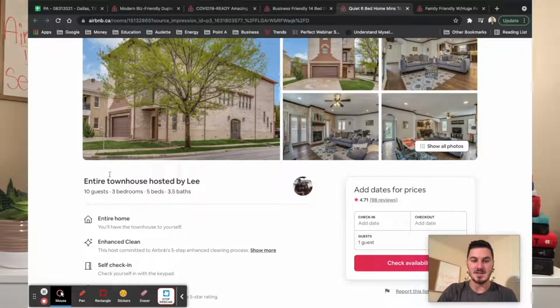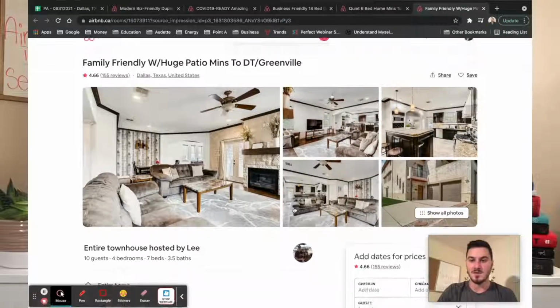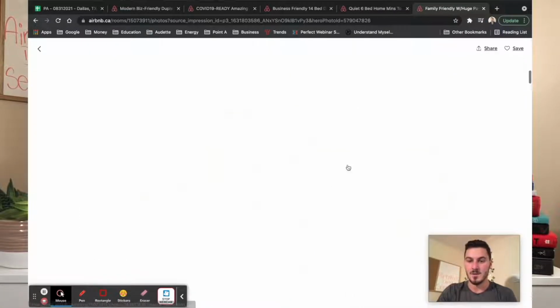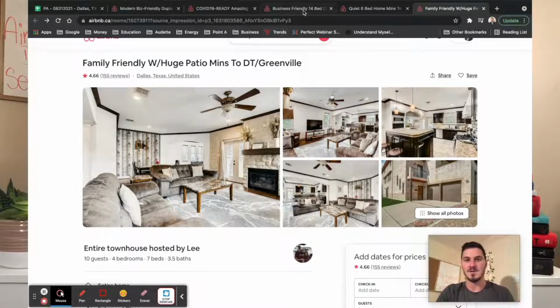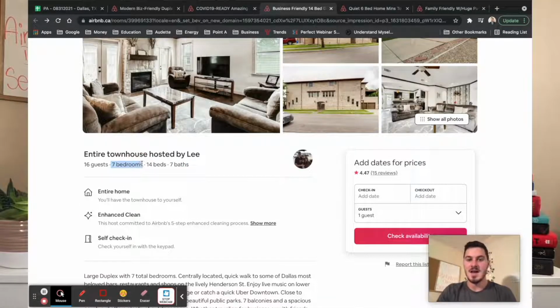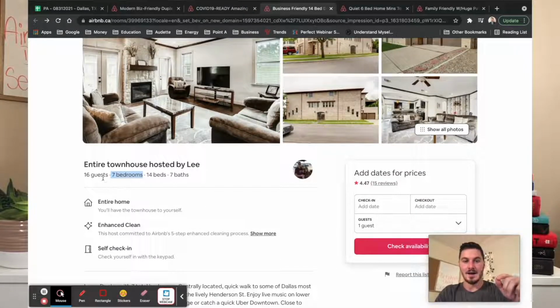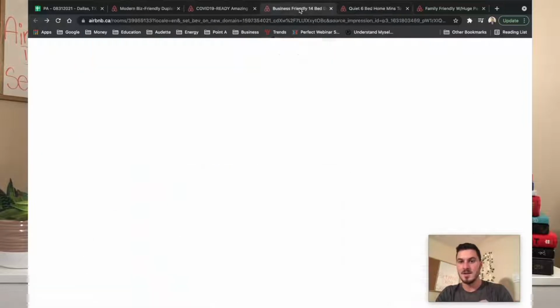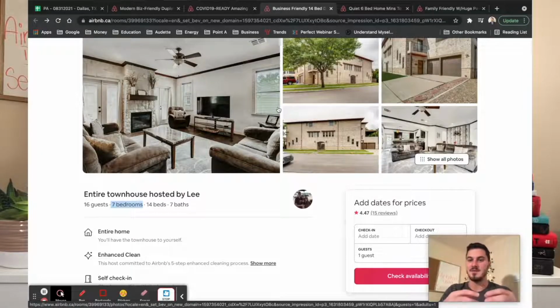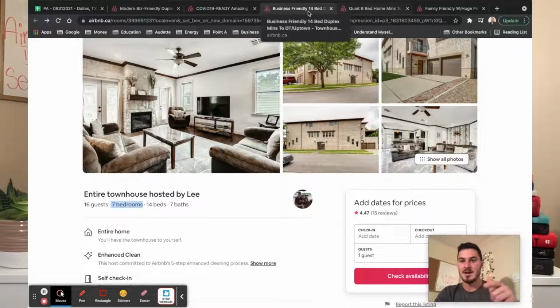So as you can see here, this is one of the units. And then you come over here and you can see again the building. That's another one of the units, right? And this one's a 4-bedroom. That one's a 3-bedroom. It totals up to a total of 7 bedrooms. And so what's happening? This is one of the errors with AirDNA, is that the way that Lee has this set up is that when one of these smaller units gets booked, this one automatically gets blocked, right? Because obviously if one of the units are booked out, then he can't rent out the entire place. So if one of these guys gets booked, this one gets blocked.